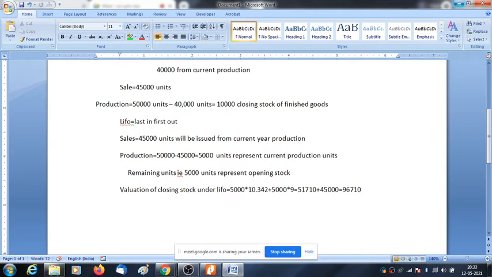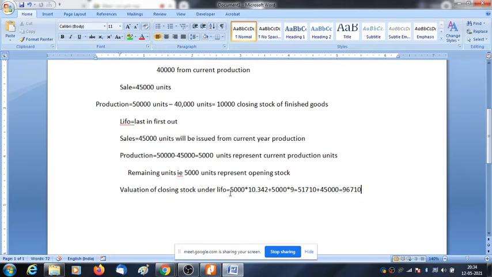We will be concerned with two things. Please remember, we will be concerned with two things, that is opening stock of finished goods and current year production. Now, LIFO means the first unit will be issued from current year production. So this 45,000 will be issued from current year production. So 5,000 will remain in current year production and 5,000 units will remain from opening stock.